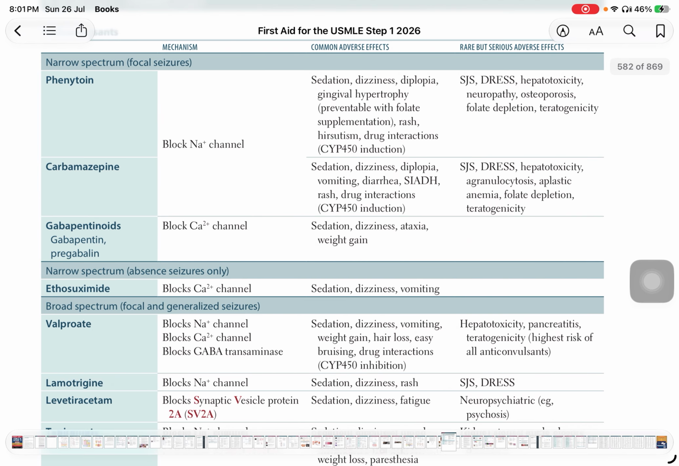So phenytoin and carbamazepine both are sodium channel blockers and cause sedation, dizziness, diplopia, and phenytoin also causes gingival hypertrophy that is preventable with folate supplementation, and phenytoin causes rash, hirsutism, drug interactions, and both phenytoin and carbamazepine are CYP450 inducers. Then phenytoin and carbamazepine both cause hepatotoxicity, both cause Stevens-Johnson syndrome, and also cause drug reaction with eosinophilia and systemic symptoms, that is DRESS.